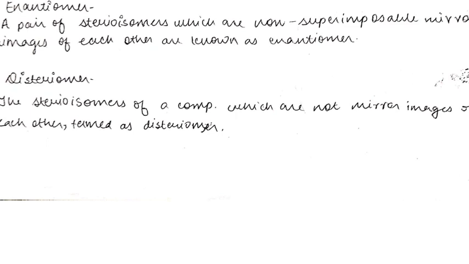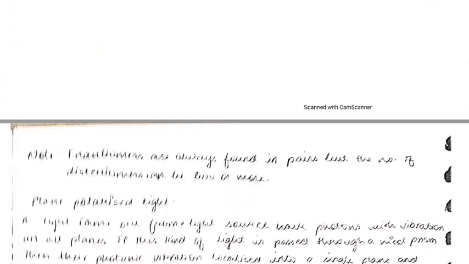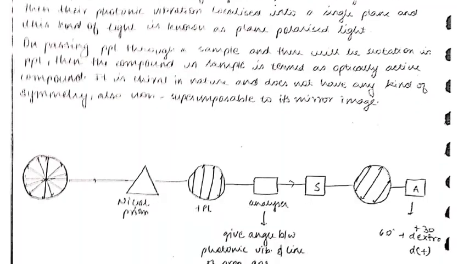But if we have real brothers, real sisters, or a real brother and sister, then they are known as diastereomers because their parents are the same. So if the compound is the same, like the parents are the same, and they are not mirror images of each other and they are stereoisomers, then they are known as diastereomers. If the parents or compound is the same, but they are mirror images of each other, then they are known as enantiomers, just like identical twins. Now we move to the next point. Is it clear?